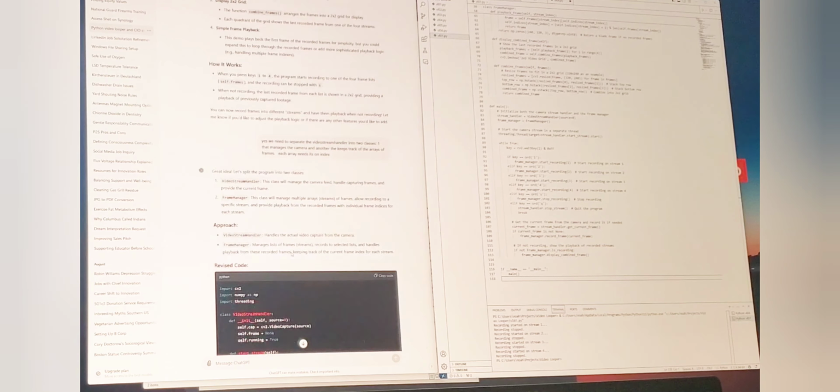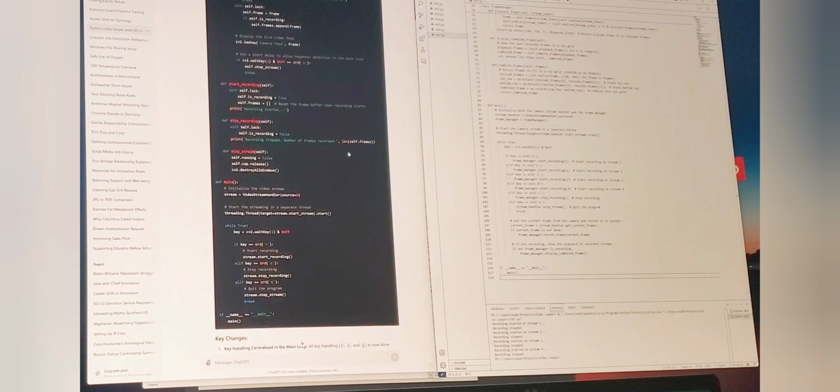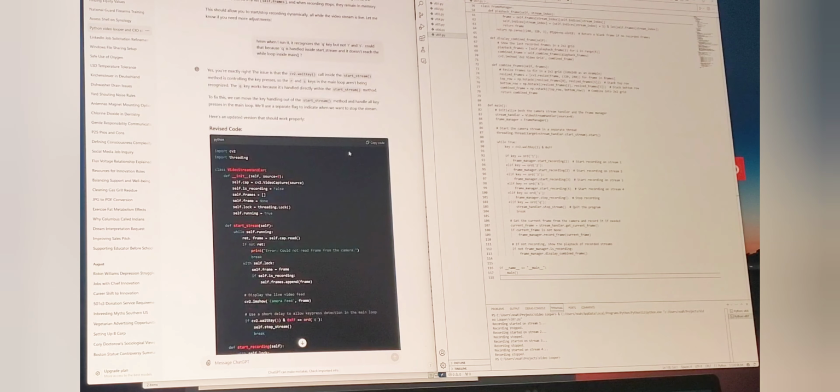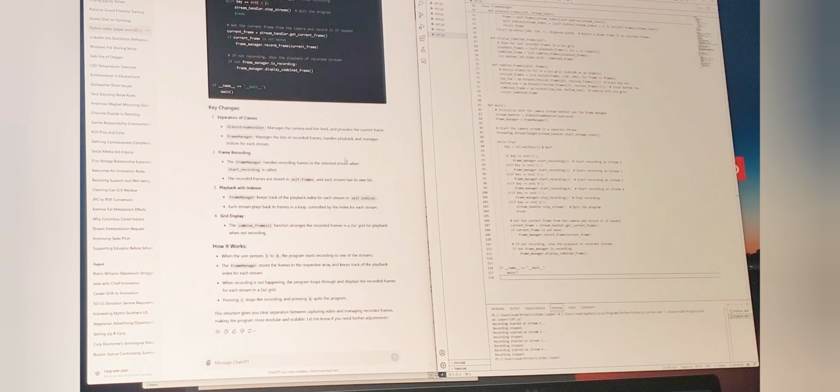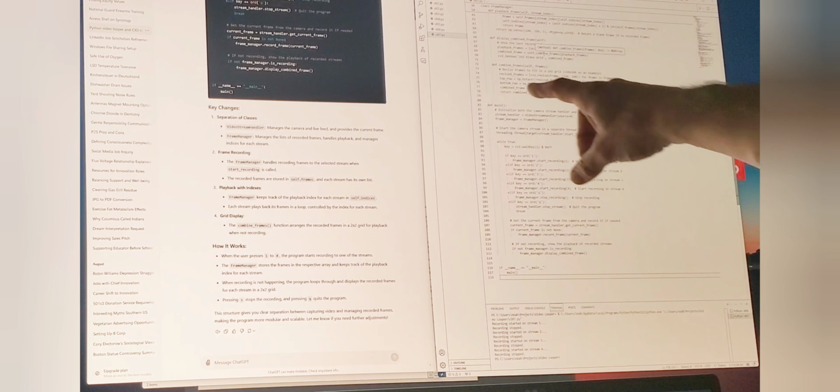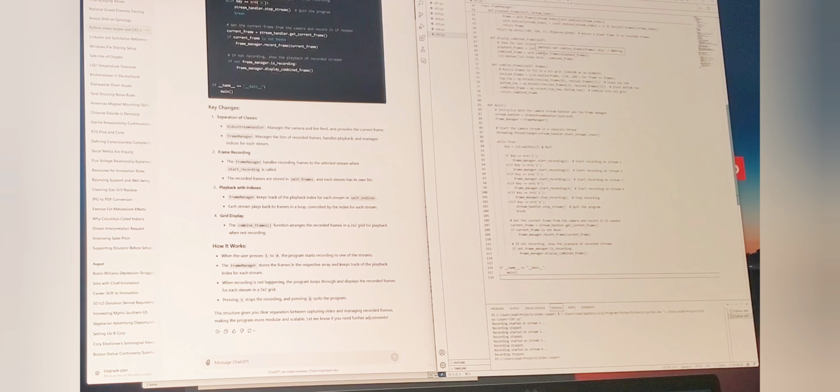If there's anyone out there who doubts the power of ChatGPT, I just want to show you this little demo I made in about an hour. So this is me asking ChatGPT to help me make a video looper. Now it took a couple iterations, about 7 iterations of going back and forth and pasting the code over here into VS Code. Let me show you what this does.